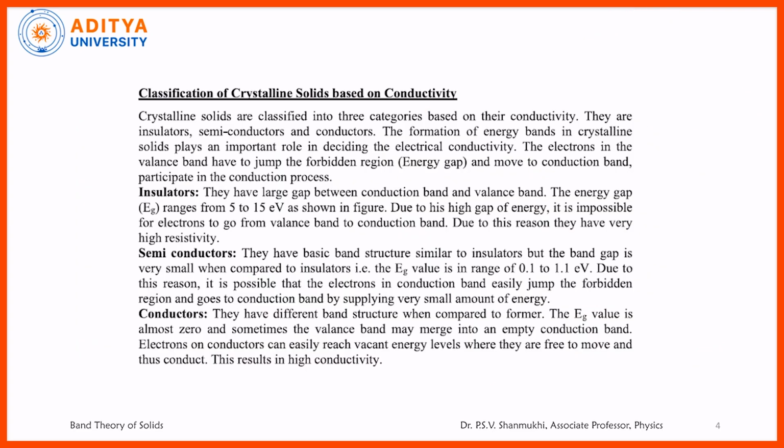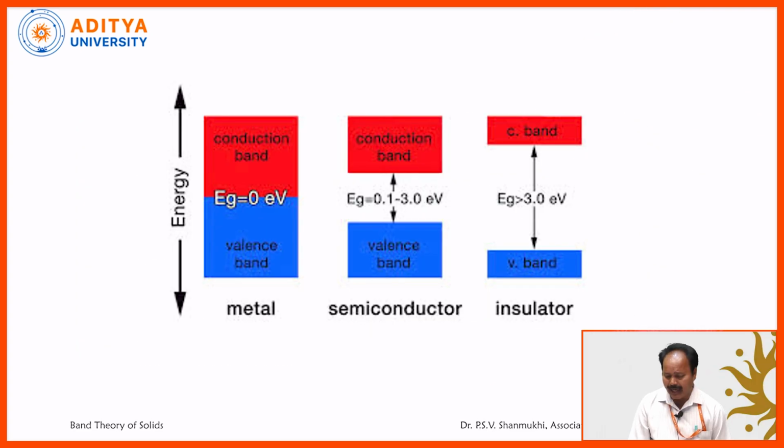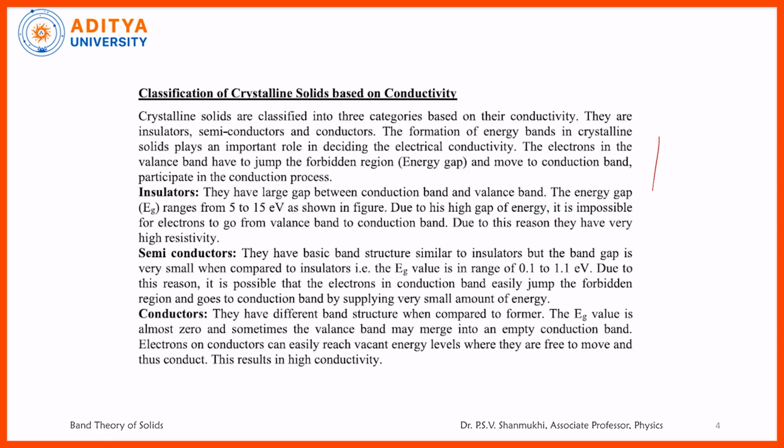Actually, based on the energy gap, there are three energy bands we are considering. This is the conduction band and the lower one is the valence band. In between these two, there is some gap called the energy gap, Eg. Based on this energy gap only, the solids are classified into three categories: conductors, semiconductors and insulators.